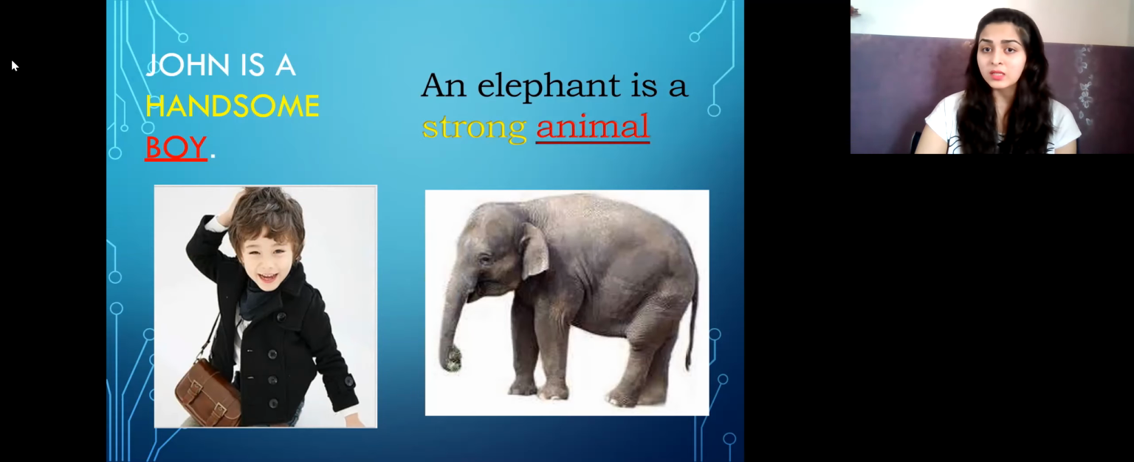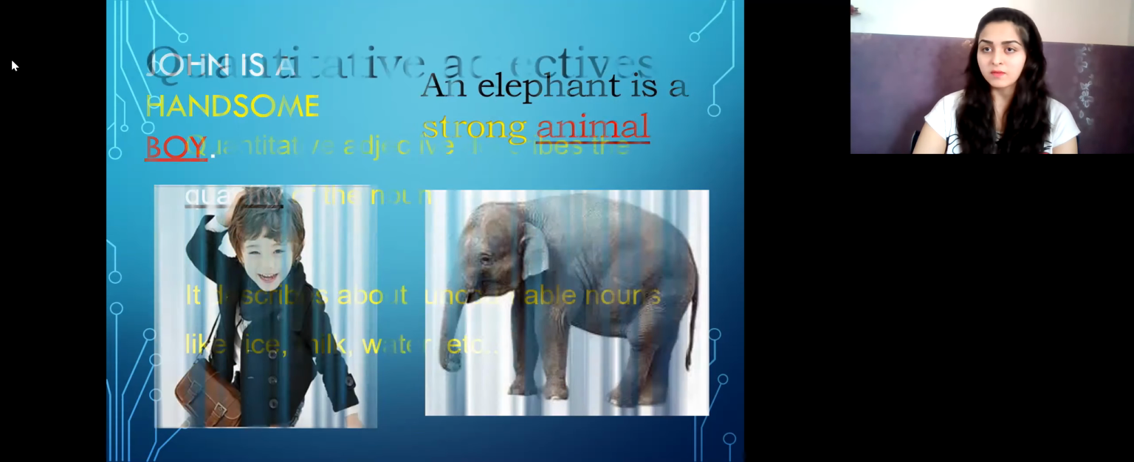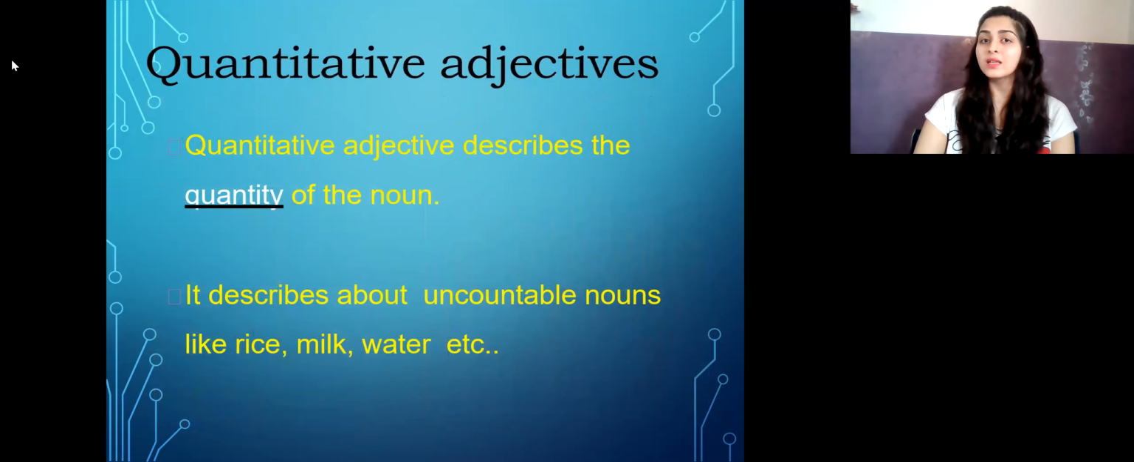What type of animal is it? Strong. Strong is the quality of the elephant. So that is why strong denotes the quality of the elephant, and therefore it is known as a qualitative adjective. Now let's see quantitative adjectives.